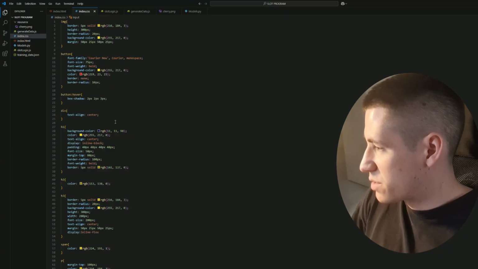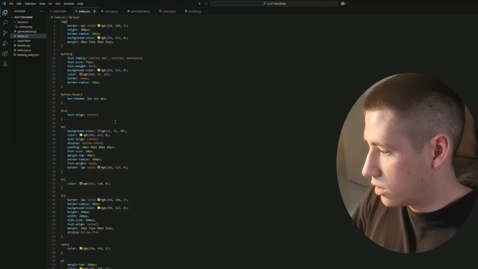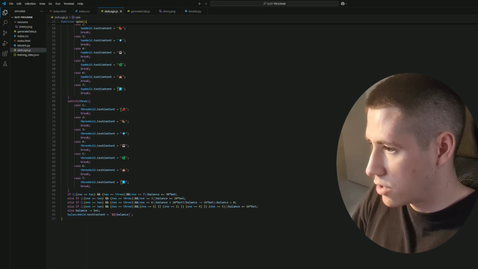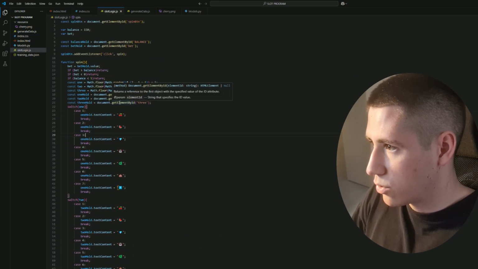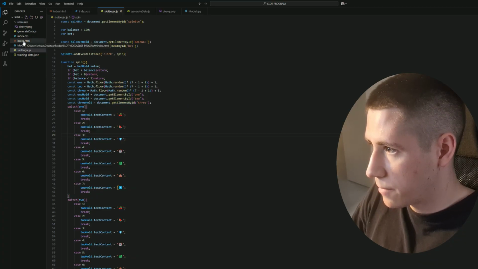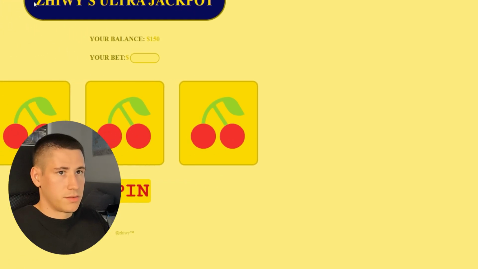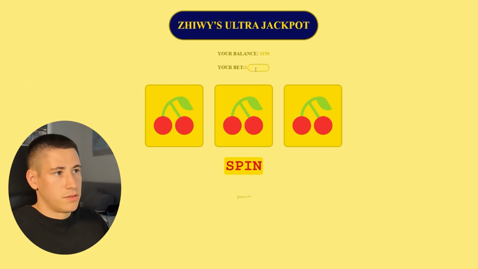So the program and this experiment looks more presentable and watchable for you. And this is the slot logic. It's just the 100 lines of code that I'll explain to you when I open my program. So here is the complete program. It is of course running at my local host, and it is of course called the ZWiz Ultra Jackpot.